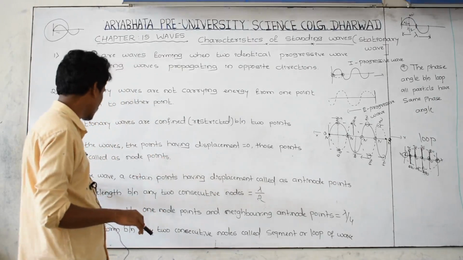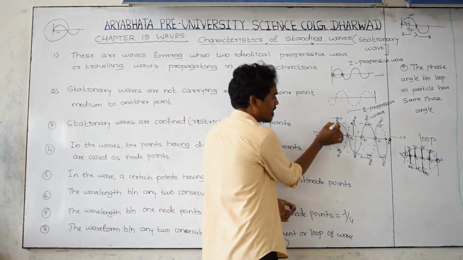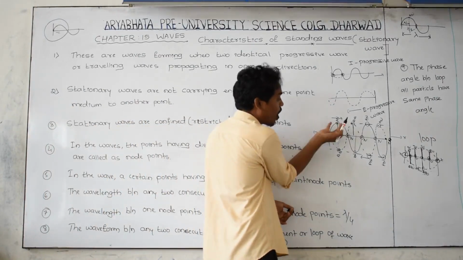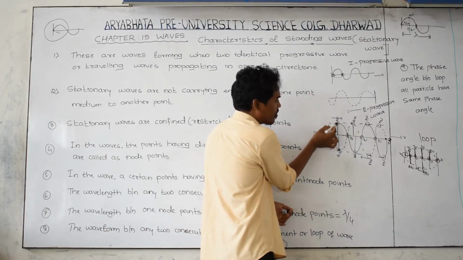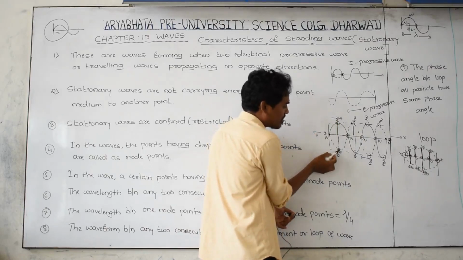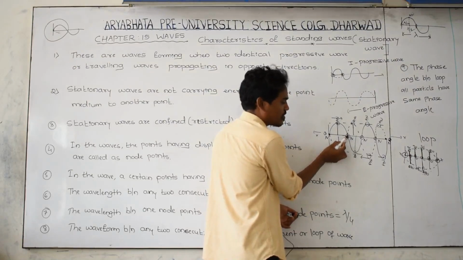Next, in the wave, certain points have maximum displacement. Here one particle is there, displacement is maximum, or here one particle, displacement is maximum. You can call it an antinode. This is not an antinode, this is a node because displacement is 0.